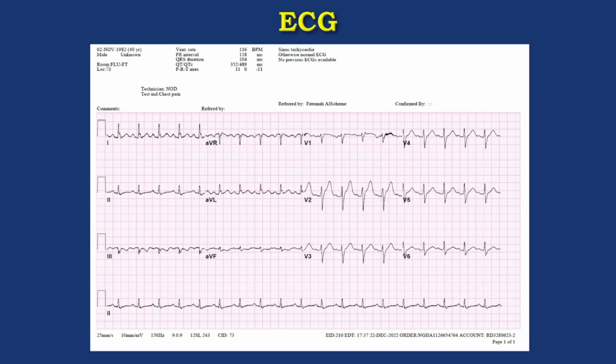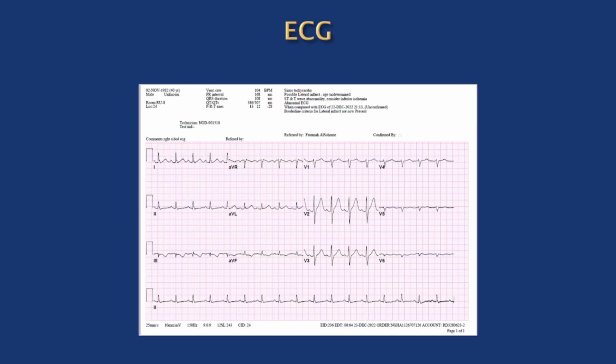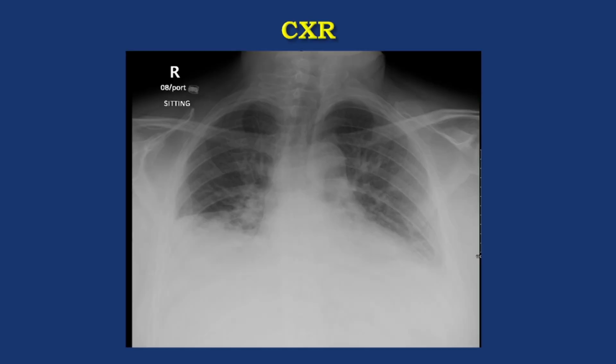So this is the ECG. We have some non-specific ST-T changes in the inferior leads, and I asked her to do posterior leads. As you know, circumflex MI or posterior MI can come with a normal ECG, so she also ordered V7, V8, V9, but surprisingly, there are no convincing ECG changes of posterior MI. And this is the chest X-ray. Clearly, we have some pulmonary congestion. This crowded area, we don't know what we are dealing with.